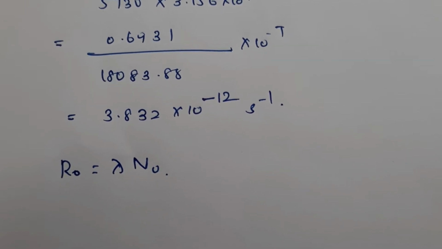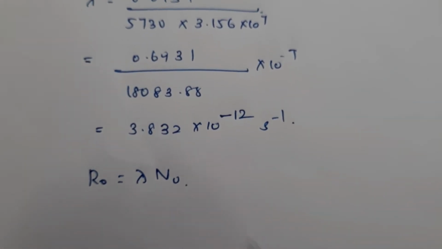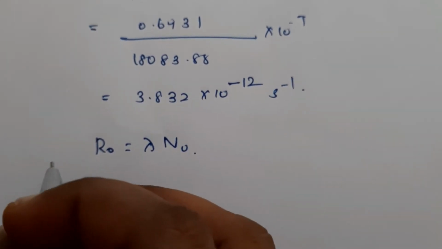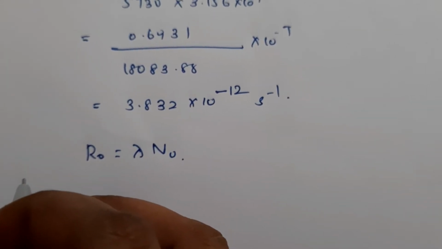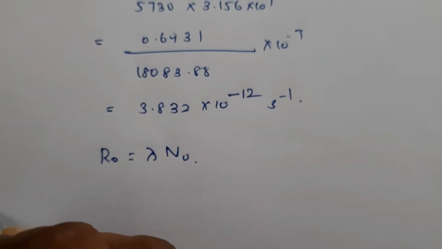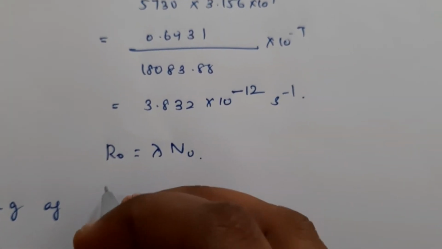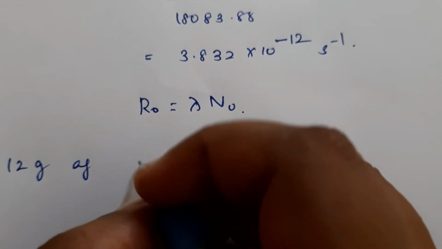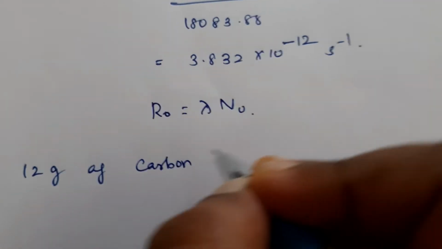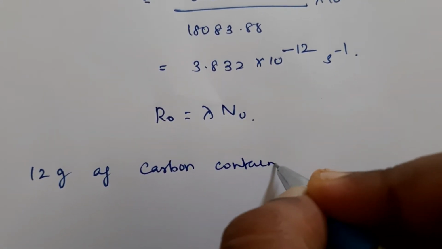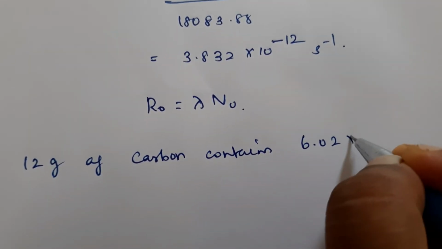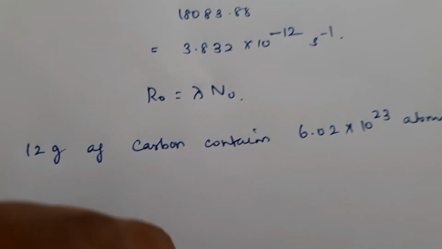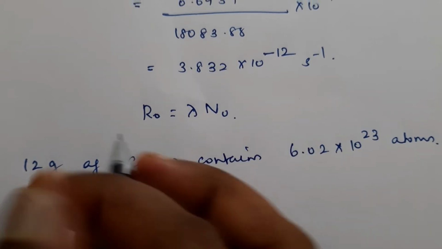So to calculate N0, we are going to write, charcoal is nothing but carbon. So 12 gram of carbon contains 6.02 into 10 raised to 23 atoms. 12 gram contains Avogadro number.